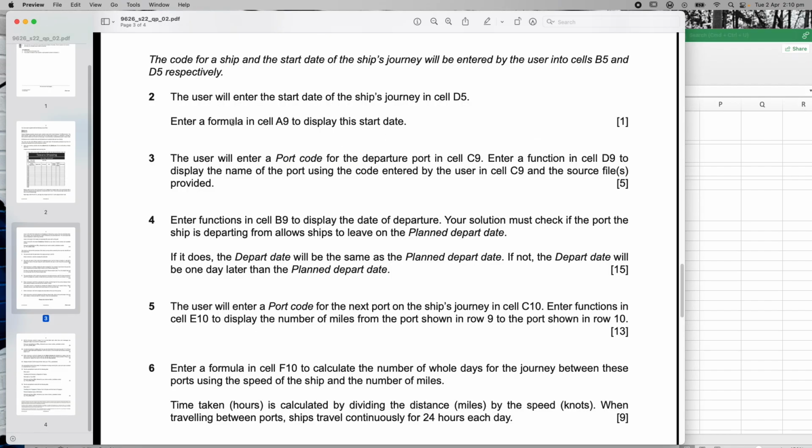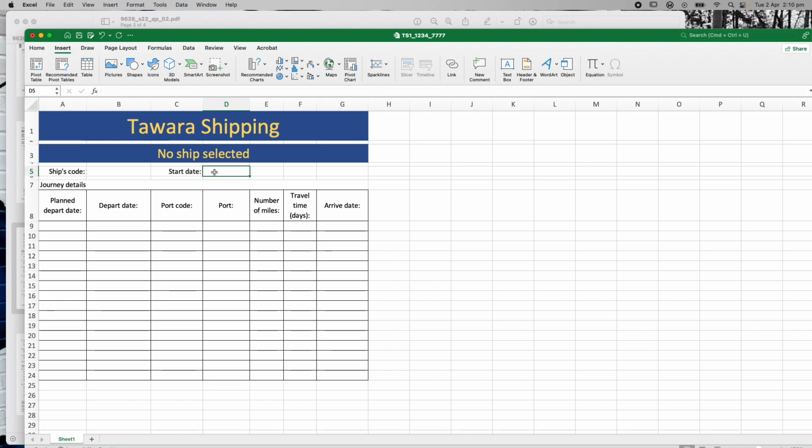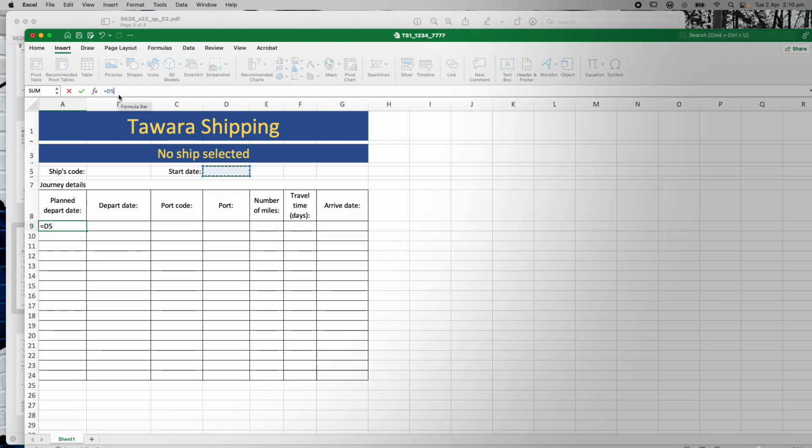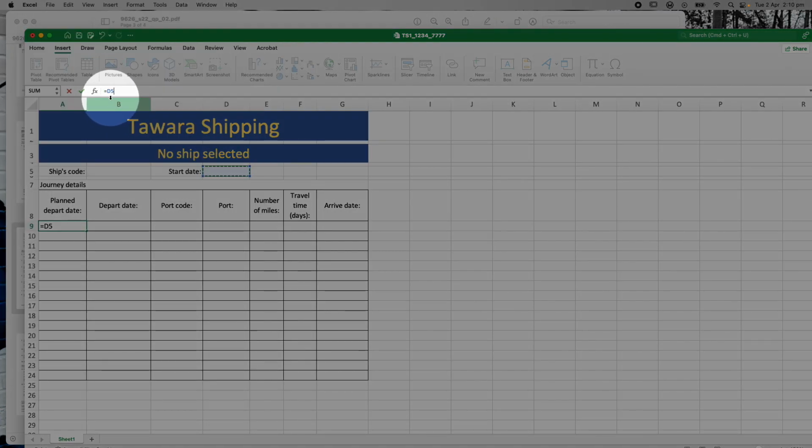So, question 2: the user will enter the start date of the ship's journey in D5, enter a formula in A9 to display the start date. So they're going to enter the start date in D5, and you want that displayed down here. That's really easy. All you have to do is say equals, and it equals exactly what they've put into there, equals D5. That's the only formula I need to put in.